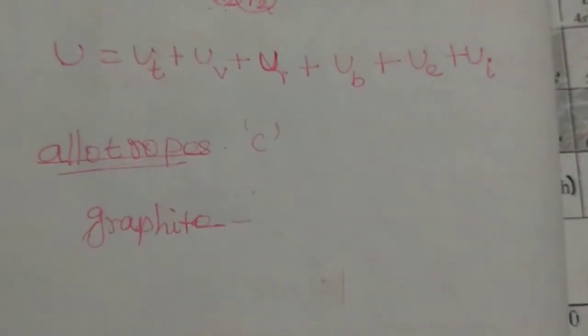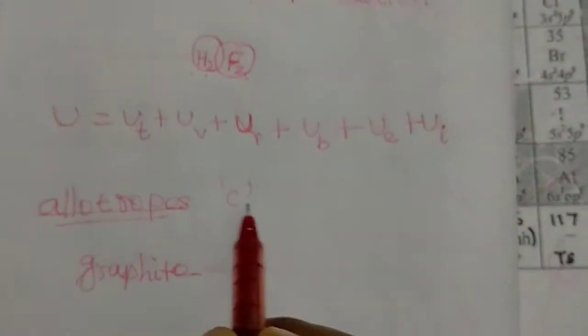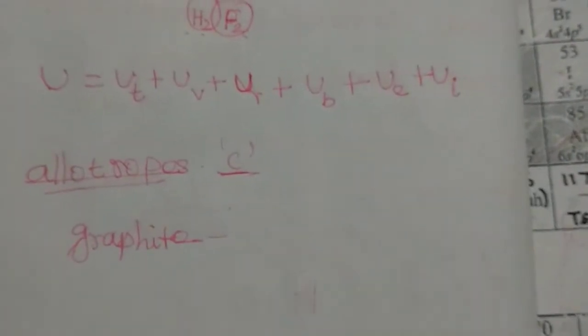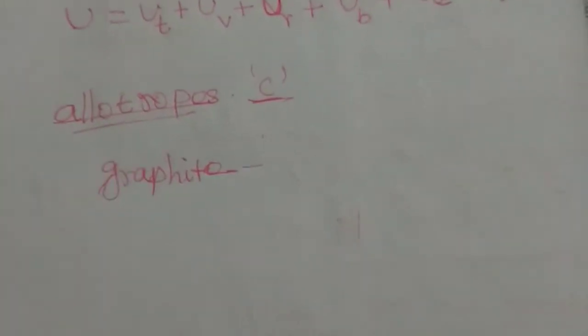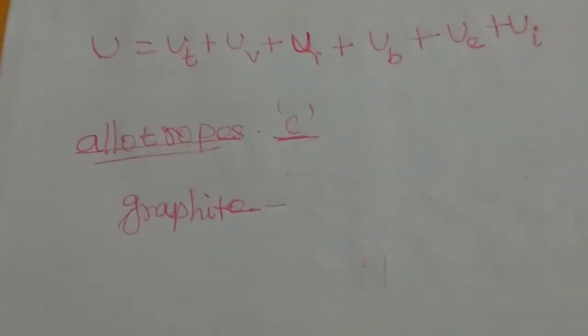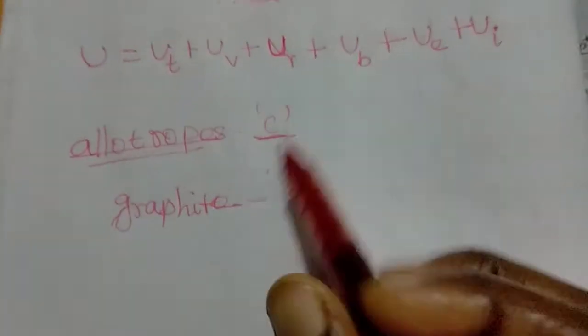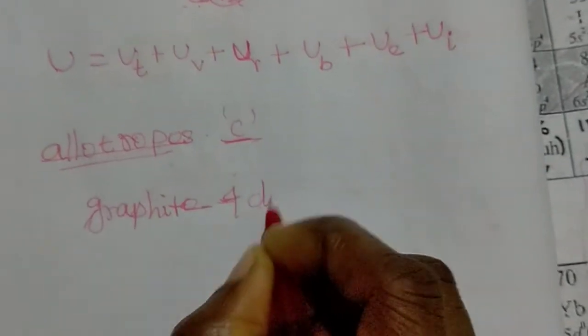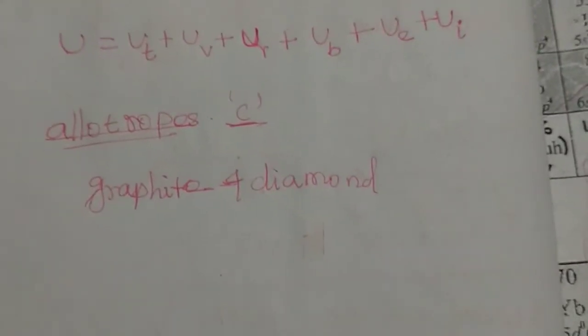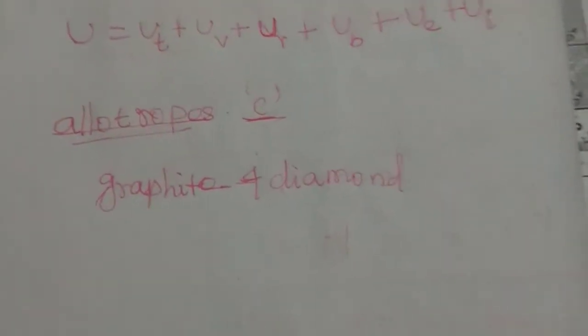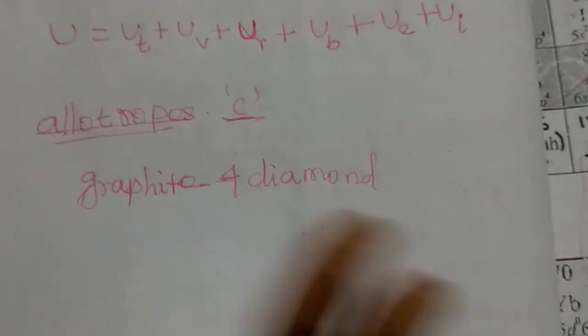These are all carbon compounds, but their structure and bonding are totally different. They are compounds of carbon, graphite and diamond. So how do we differentiate the same carbon compound by structure?